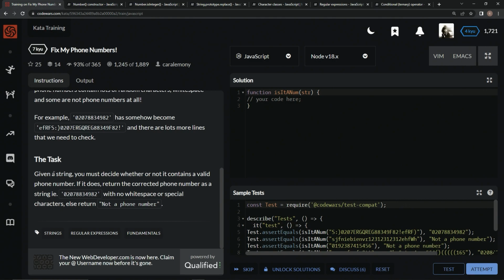So the task is, given a string, we must decide whether or not it contains a valid phone number. If it does, we're going to return the corrected phone number as a string, just like this, and with no white space or special characters, or if not, we'll just say not a phone number.